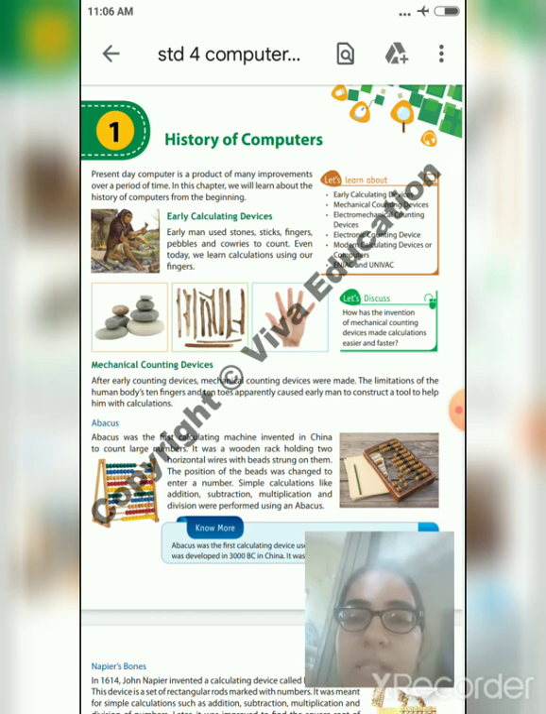Students, you can see the picture of the abacus on the left side. It is a wooden instrument which is used to calculate. The students can count beads one by one on the horizontal strings. They can perform many calculations like addition, subtraction, multiplication and division. All the arithmetic operations can be performed using this abacus.